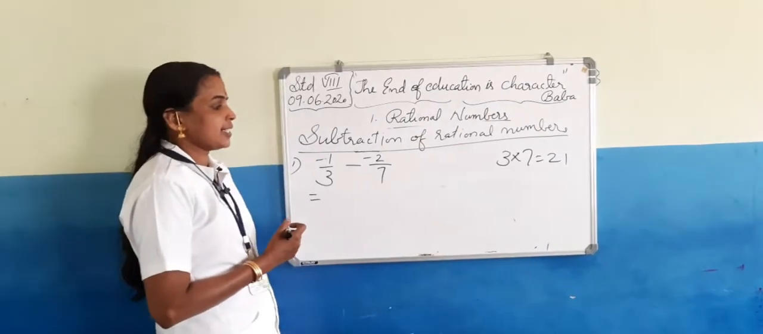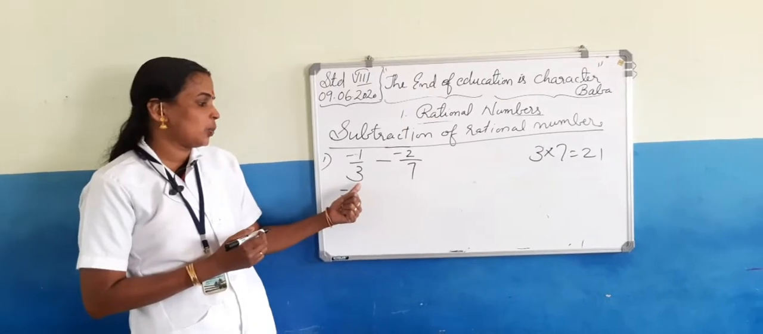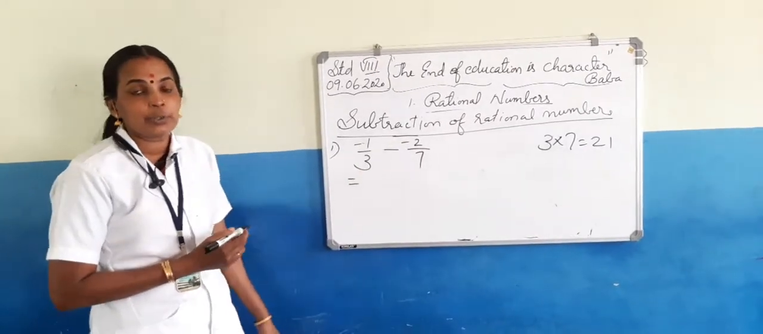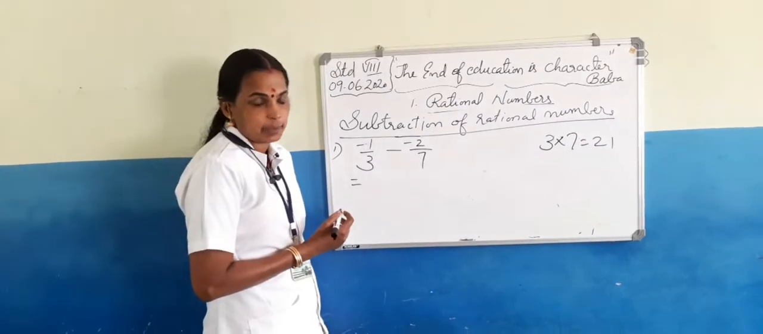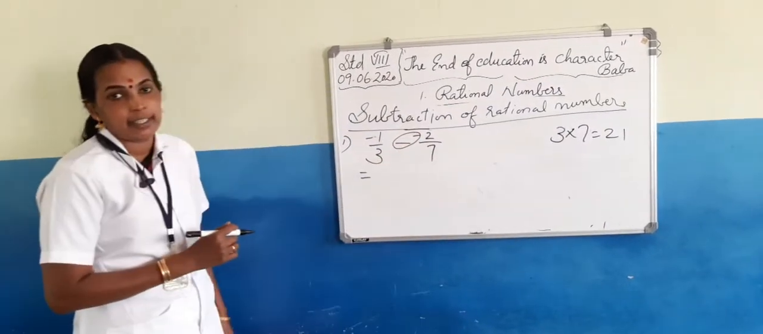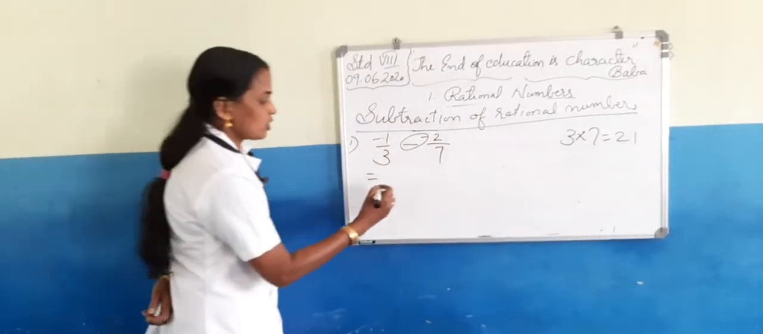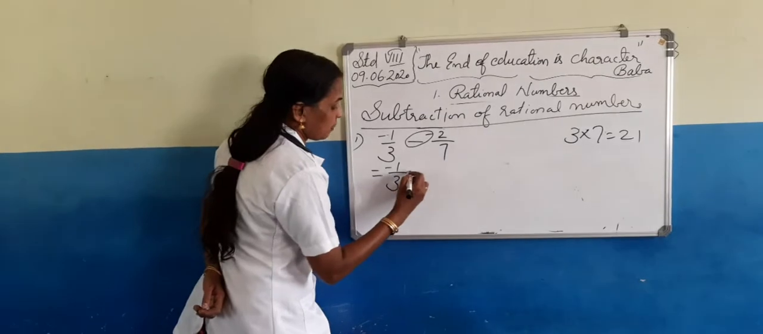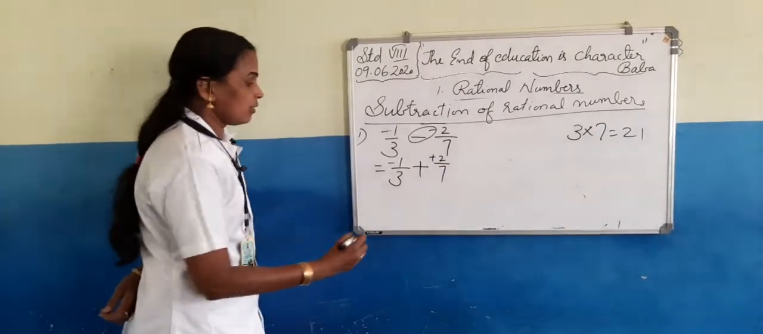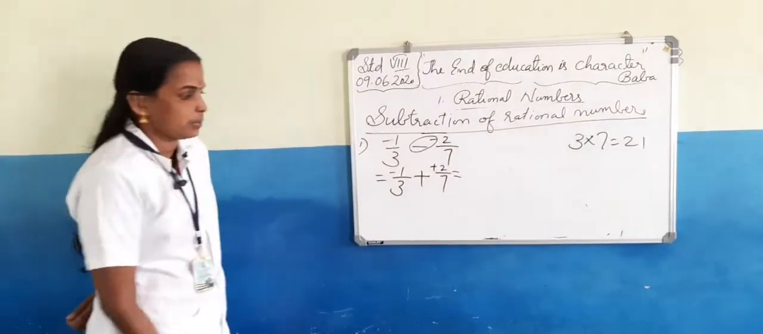Now we can consider subtraction of rational numbers. One example: negative 1 by 3 minus negative 2 by 7. For doing subtraction with rational numbers, we have to take the additive inverse and add. Additive inverse means change the sign. So we will get negative 1 by 3 plus 2 by 7. Then we can use the usual procedure for adding two rational numbers.